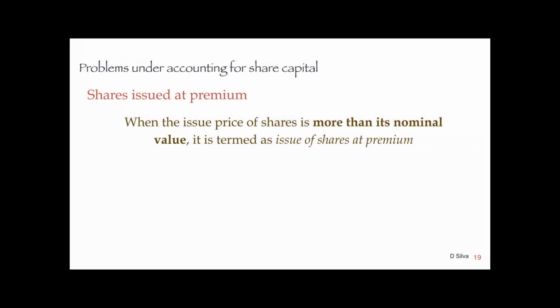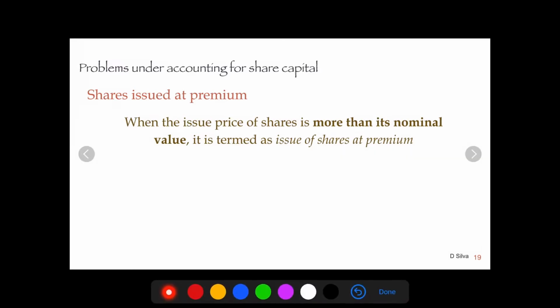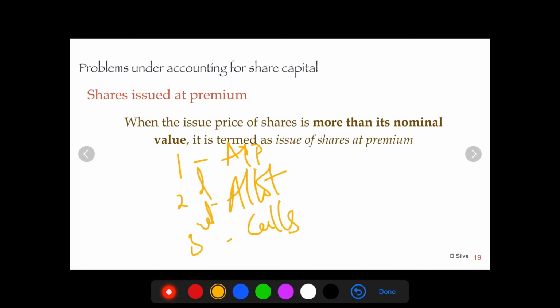When the issue price of the shares is more than its nominal value, it is termed as issue of shares at premium. Remember students, the premium money is always collected in the allotment stage itself. We know that the first installment is application, the second one is allotment, and the third one is for calls. So whenever the shares are issued at a premium, the premium money is always collected in the allotment stage itself.